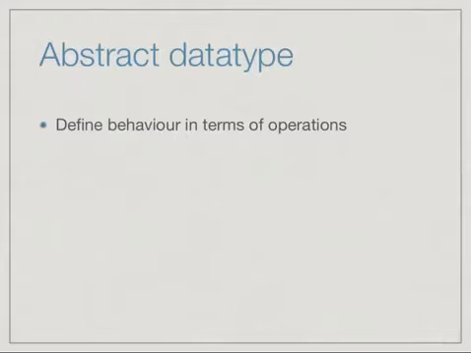So we want to define new abstract data types in terms of the operations allowed. We don't want to look at the implementation and ask whether it's a list or not, because we don't want the implementation to determine what is allowed. We only want the actual operations that we define as the abstract interface to be permitted.